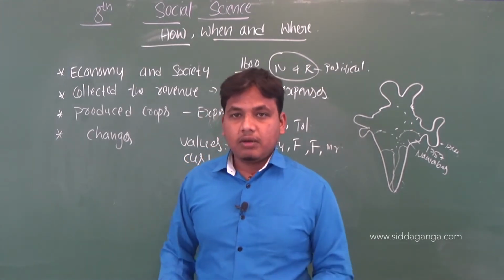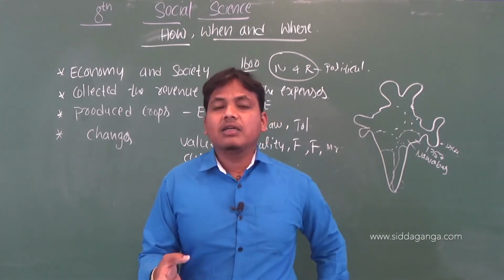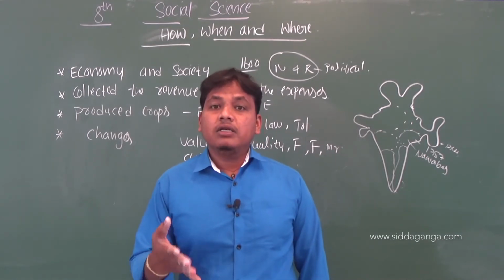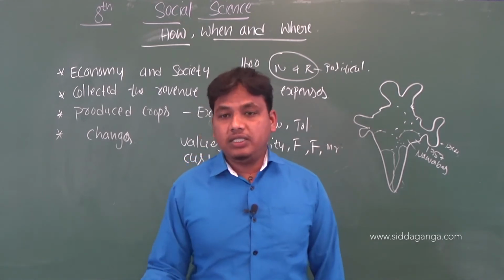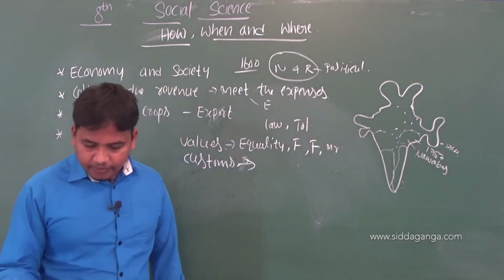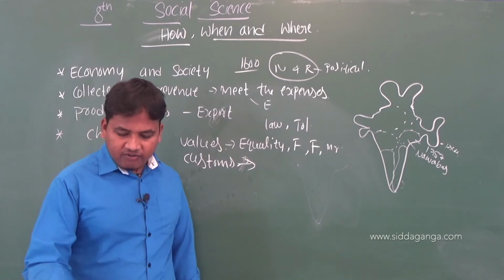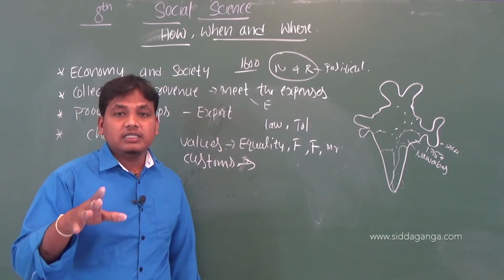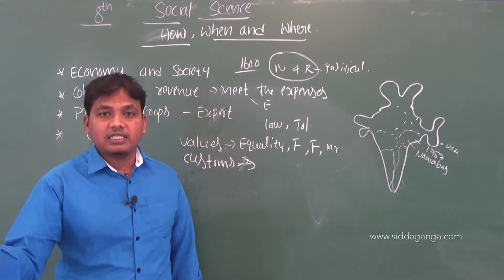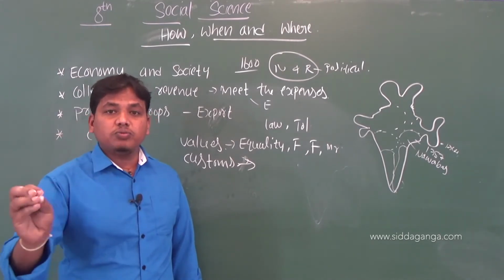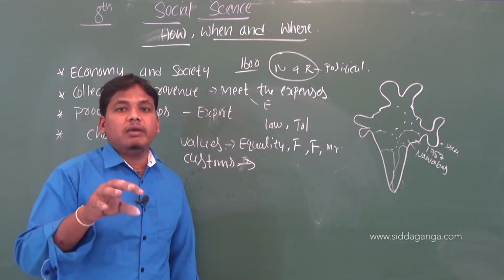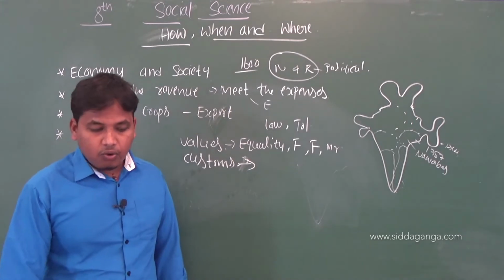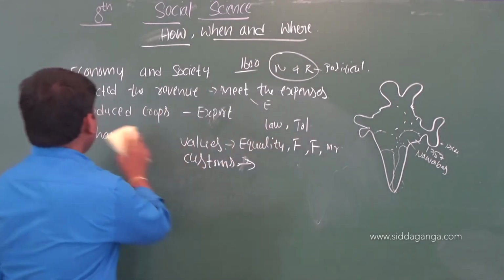Some classes and some groups have changed, but some classes and some groups have not changed. That is why the book is called Our Pasts, in plural. There are two: one is the changed groups and classes, another is the not changed groups and classes. That's why this book's name is Our Pasts. Okay, how do we know?